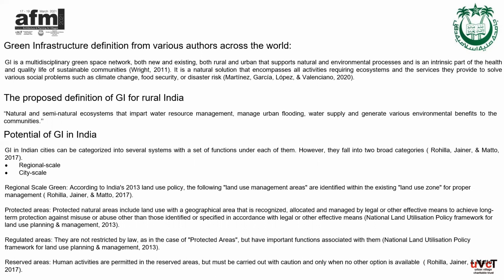Then reserved areas: in these, human activity is permitted but should be carried out with caution and only when no other option is available. Such areas may include regions which are close to human settlement like green belts and recreational areas. Then in city scale, green infrastructure includes spaces such as green strips, community, district and city parks and playgrounds, etc.